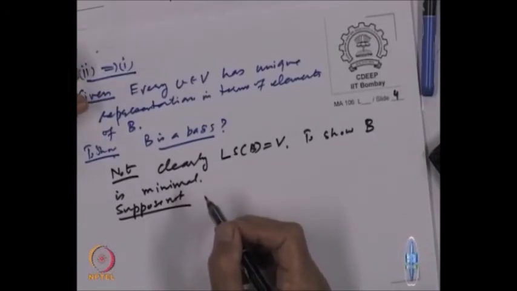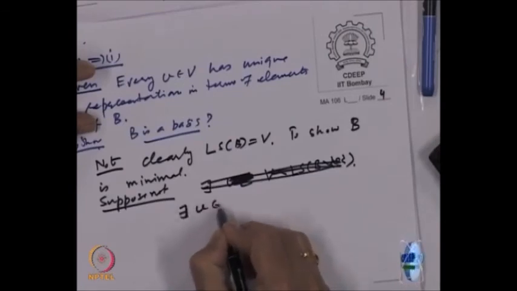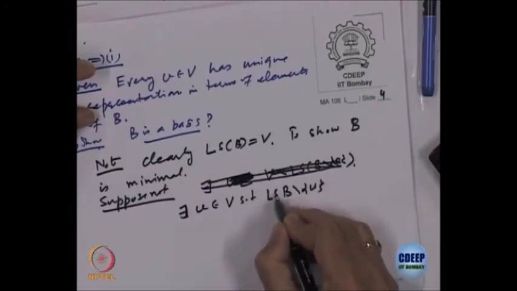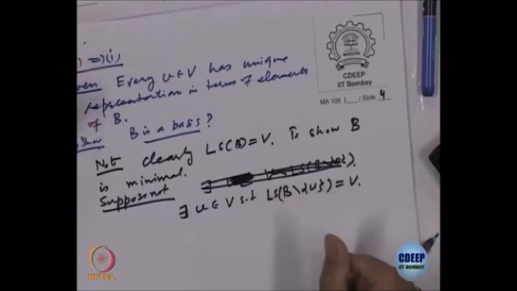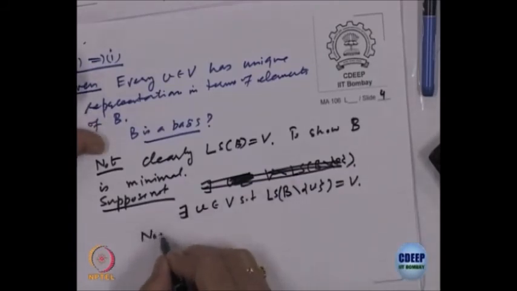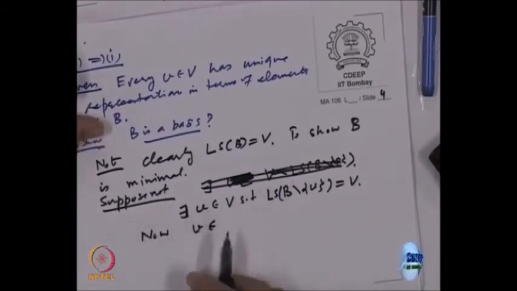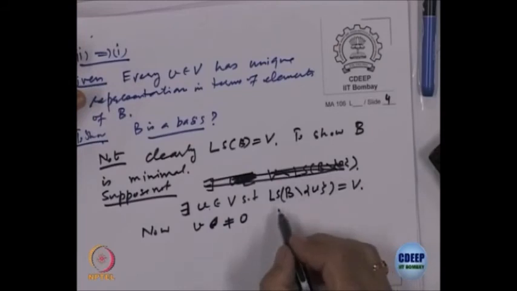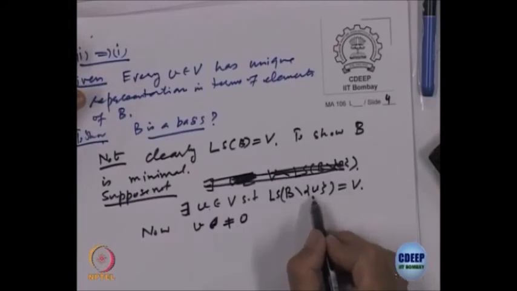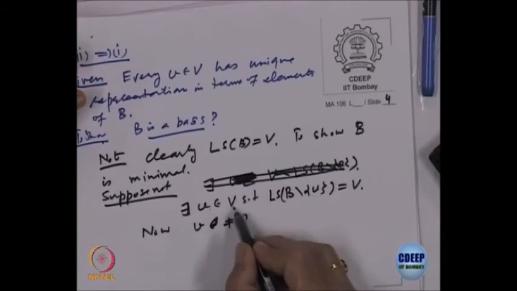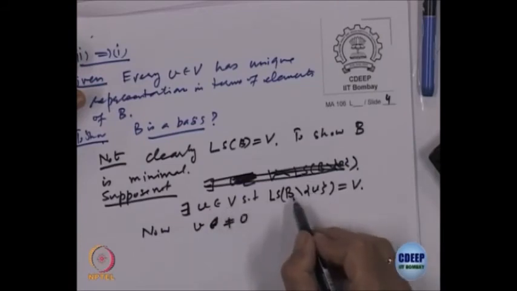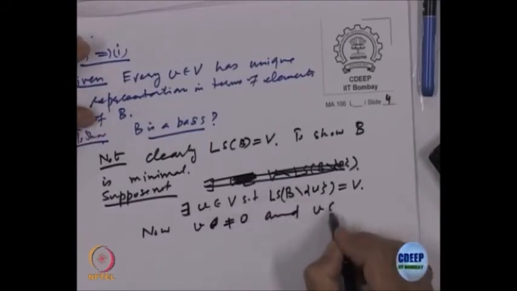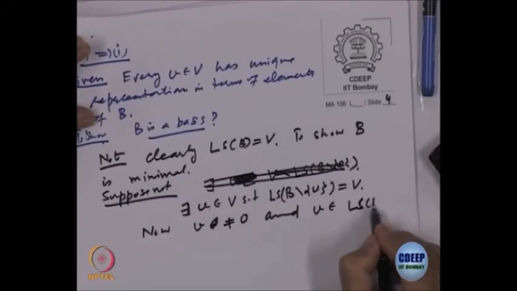That means there exists a V belonging to B such that if I remove V and take the linear span, that is equal to V. Now look at this vector V. This V is not equal to 0 first of all. Why? Because if it is 0, B did not contain 0, so nothing is removed then. So, it is not 0, and V belongs to the linear span of B.